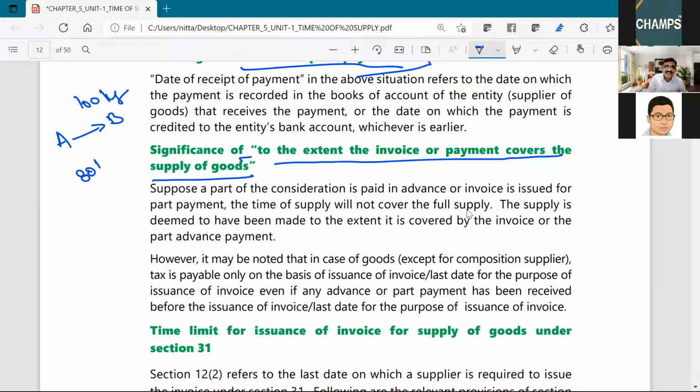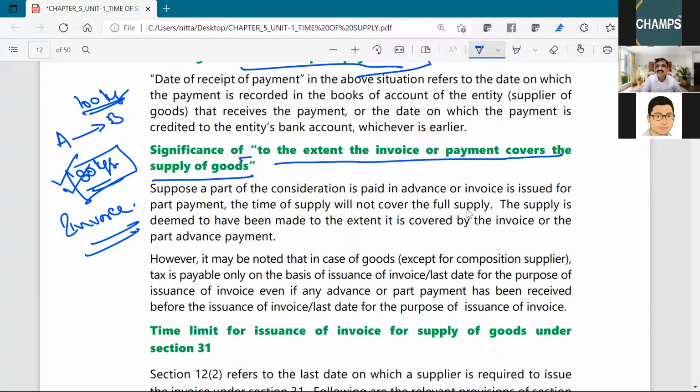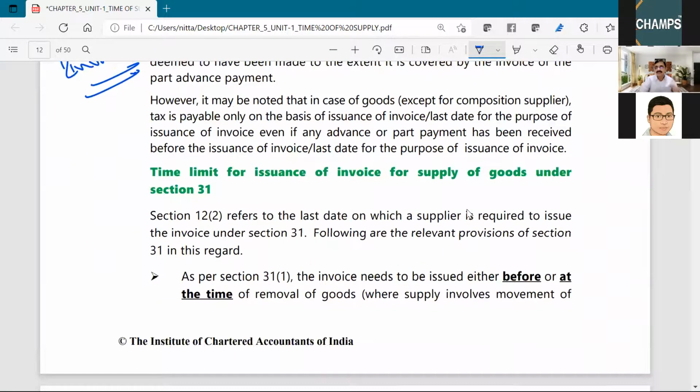Only 80 kgs of rice is supplied and invoice is also raised for this 80 kgs only. Then you have to determine the time of supply for this 80 kgs only. The time of supply is not determined for the 100 kgs because invoice is raised only for 80 kgs. You have to take a time of supply for 80 kgs only.